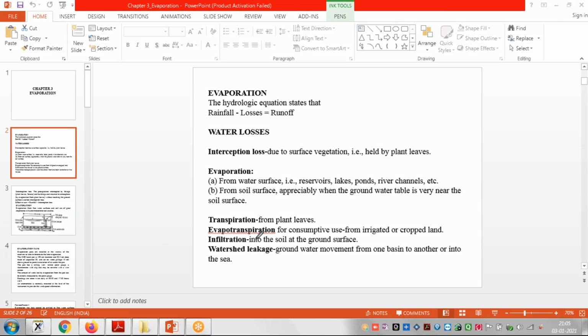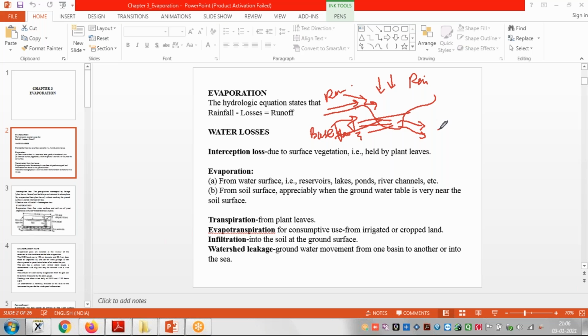So here, suppose this is the river. Rainfall occurred here, right? So what happens? The whole water will come into the river. That is rainfall, which is incoming. Some surface runoff is also incoming. Some comes from the water table, or we can say base flow. We know this base flow. Water is also coming into the river. So this is inflow, but some quantity of water is going out.